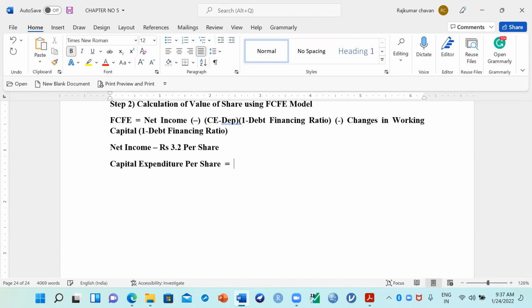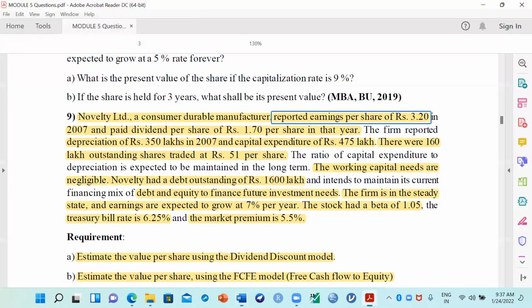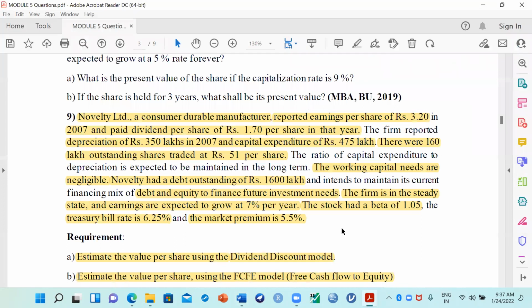Now, how to calculate capital expenditure per share? CapEx, which is nothing but capital expenditures divided by number of equity shares. So let me put it here. What is the capital expenditure this company has made? Let us see one by one.